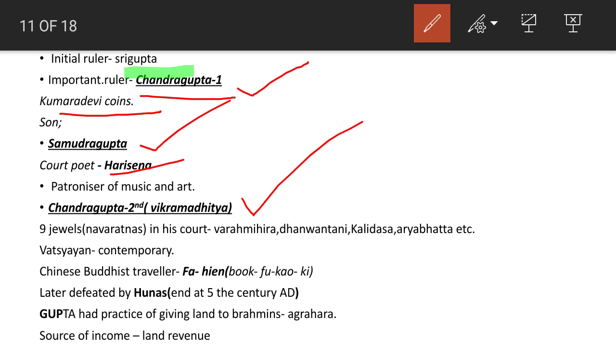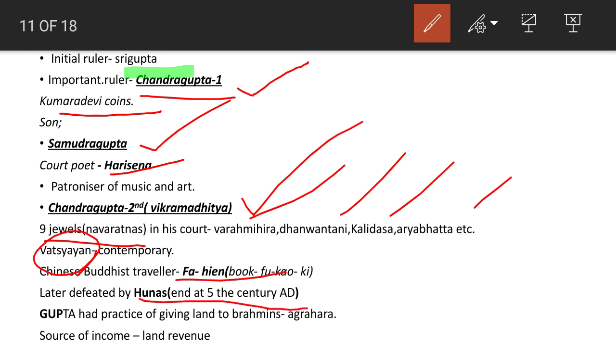In his court, there were 9 jewels, or Navaratnas. It included the famous Varahamihira, Dhanvantari, Kalidasa, Aryabhatta, etc. Also, Vatsyayana was contemporary at this time. The Chinese Buddhist Fahien came to India in his time and wrote the book Fo-kuo-ki. The Gupta dynasty was defeated by the Hunas in the 5th century AD.